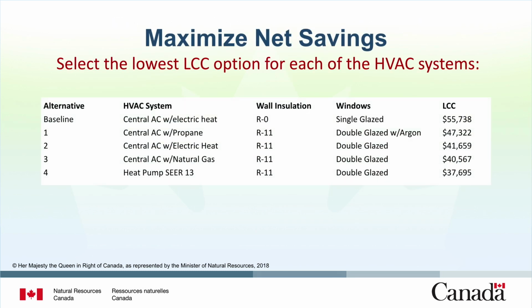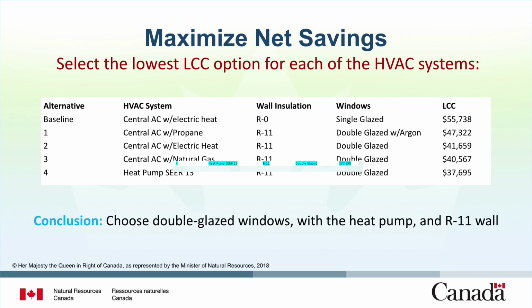Now, we can compare all HVAC system options and select the one with the lowest LCC. The heat pump option with R11 wall insulation and double glazed windows has an LCC of $37,695, the lowest of all the available options. Therefore, this is the optimal combination to select.